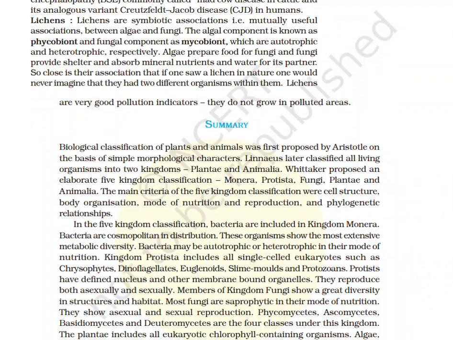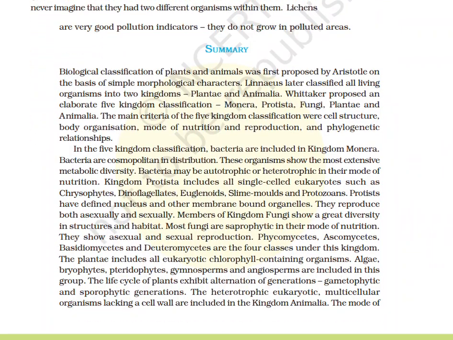Summary of the chapter. Biological classification of plants and animals was first proposed by Aristotle on the basis of simple morphological characters. Linnaeus later classified all living organisms into two kingdoms, Plantae and Animalia. Whittaker proposed an elaborate five-kingdom classification: Monera, Protista, Fungi, Plantae, and Animalia. The main criteria of the five-kingdom classification were cell structure, body organization, mode of nutrition and reproduction, and phylogenetic relationships. In the five-kingdom classification, bacteria were included in kingdom Monera.